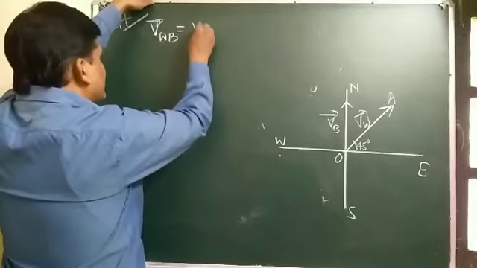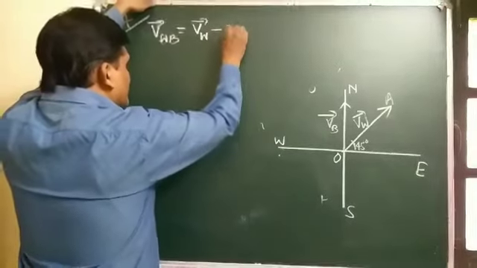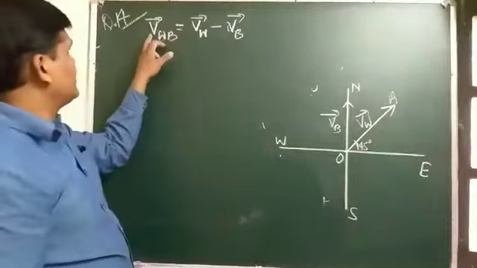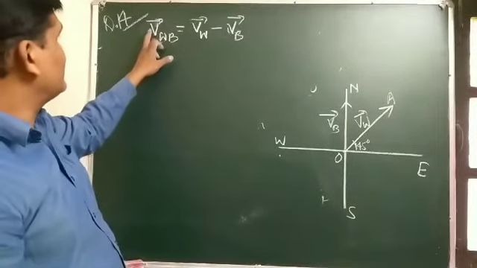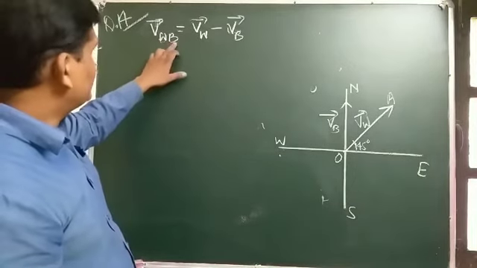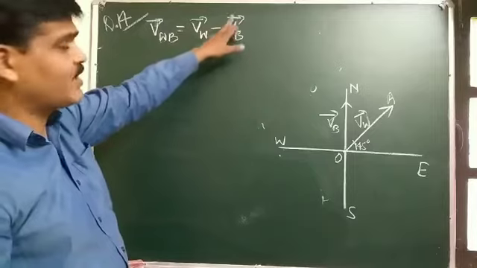So that is VW minus VB. It can be written as VW vector minus VB vector.